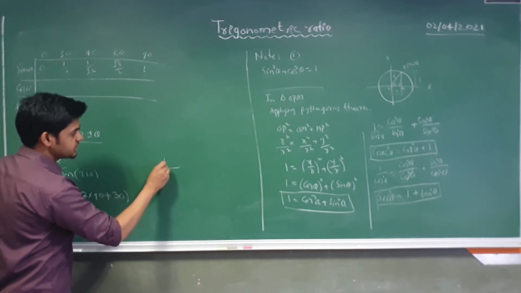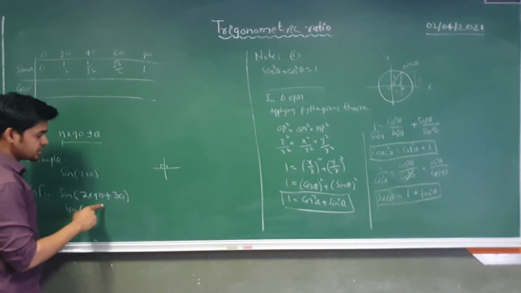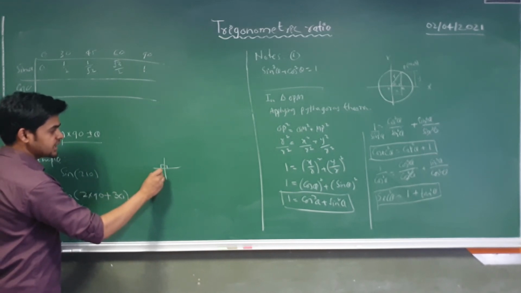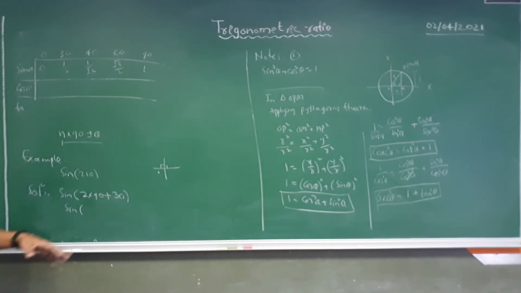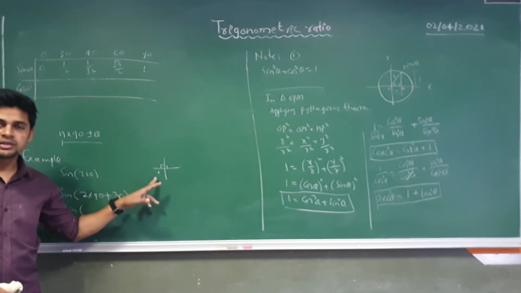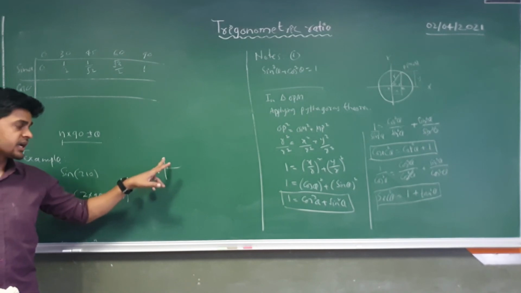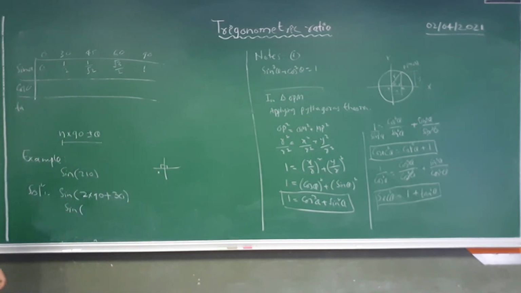Suppose this is the first 90, this is the second 90, and 2 into 90 plus theta means theta is coming here, and we know that in the third quadrant sine will be negative, it is only positive in the first and second quadrants. So sine will be negative.